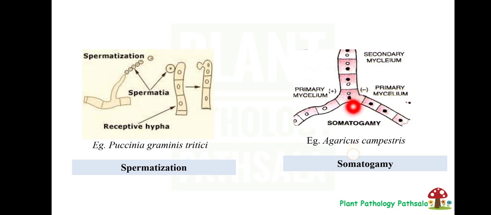So when these two primary mycelia fuse, it will form the dikaryotic mycelium, that is in n plus n stage, that is called secondary mycelium, and this process is called somatogamy. Somatogamy is found in the fungus Agaricus campestris.